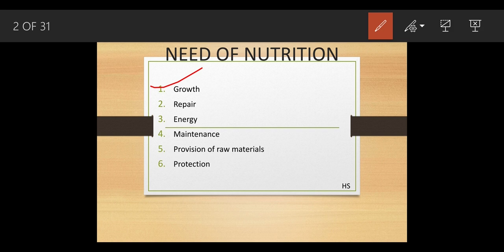So wherever you got a cut or a wound, having a proper amount of nutrition will repair that damage fast. That's why in poor people, who do not get proper nutrition, a wound remains for a longer period of time, but a person who has a balanced diet recovers fast.